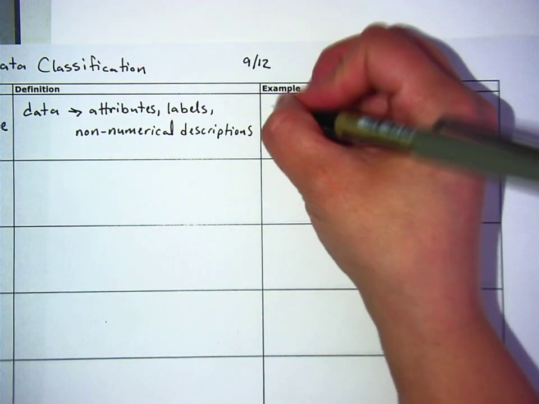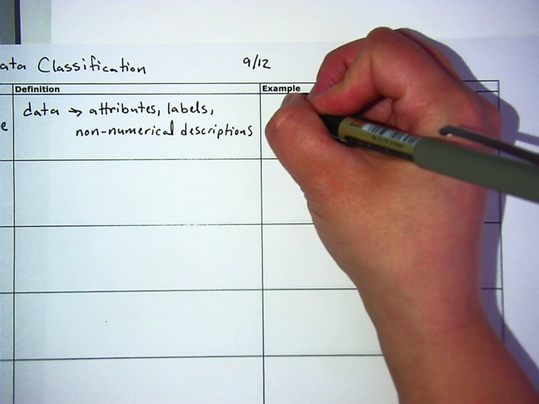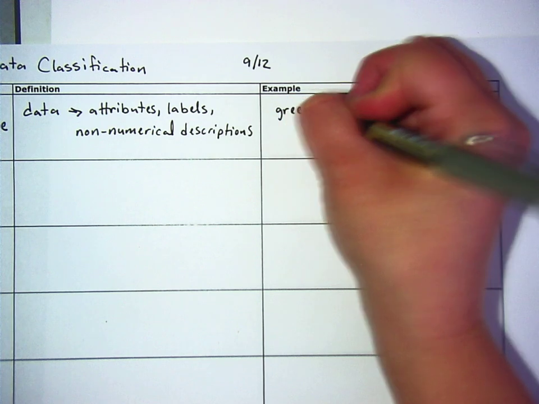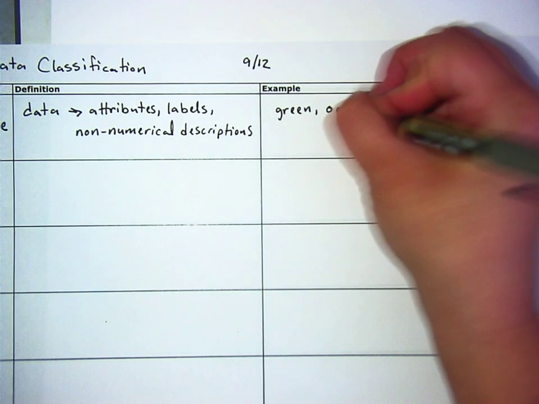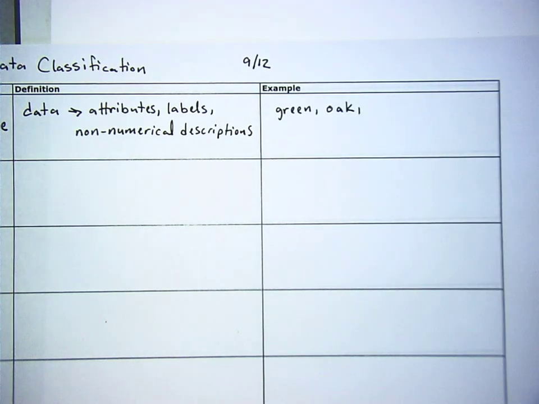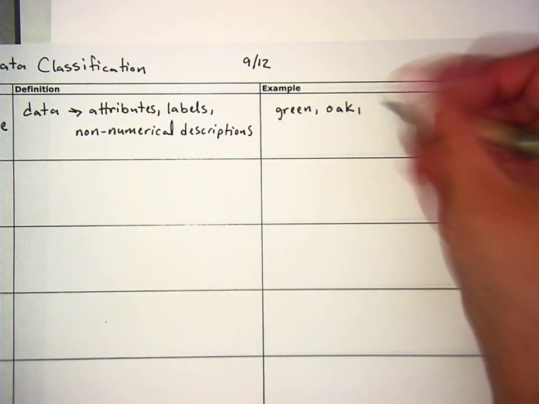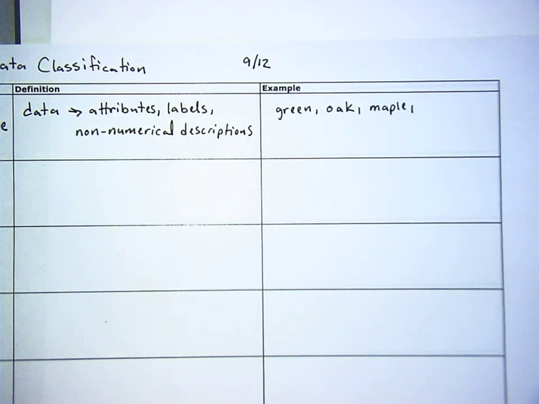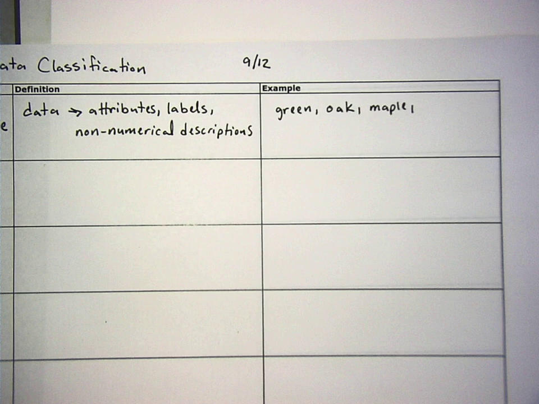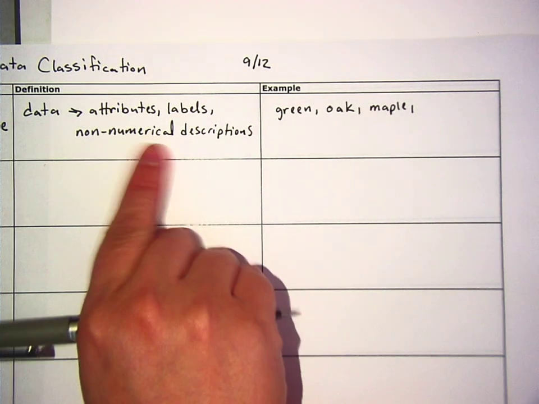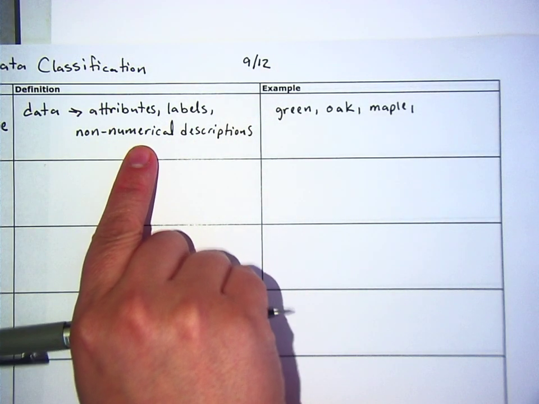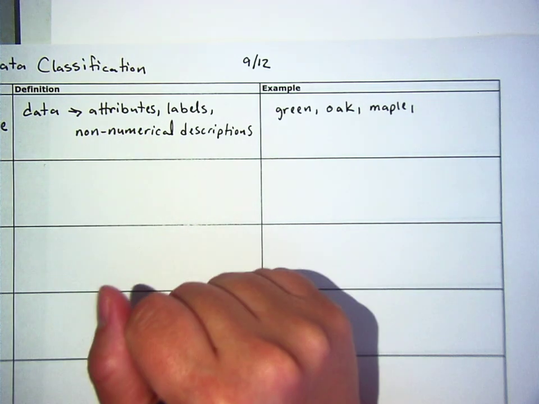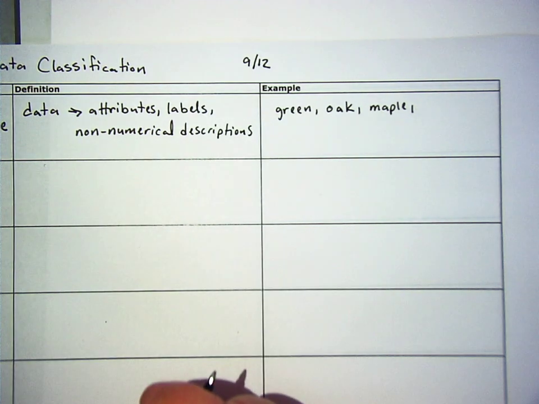Okay, trees. Let's talk about trees. Trees are green. That's qualitative. It can be an oak tree, so naming the type of tree would be qualitative. Anything that is non-numerical counts. This is all tree facts. It's a maple. Could I say that it's 9 years old? Do you think that's qualitative? It is. It has to be non-numerical or a label. So anything that is actually a number that has meaning is going to be quantitative, which is the next thing.